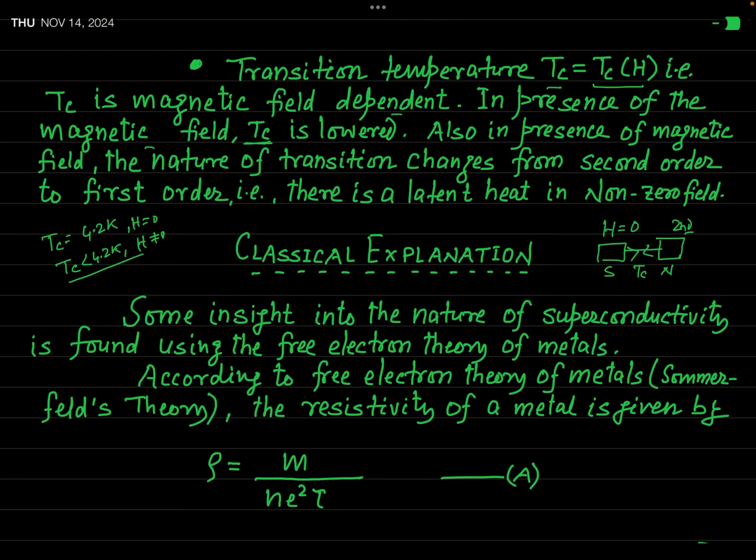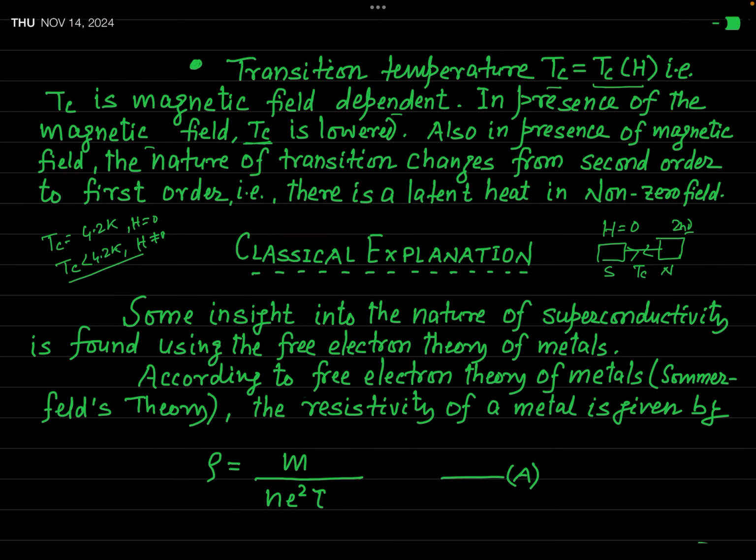As I have told you earlier, from today we are going to start the basic theories for explaining superconductivity. Before this we have learnt about the experimental survey, experimental results and different observations. Now it is time to talk about the theoretical aspect of superconductivity. In this regard, as I have told you earlier, there are several theories which have been developed over time to explain superconductivity.